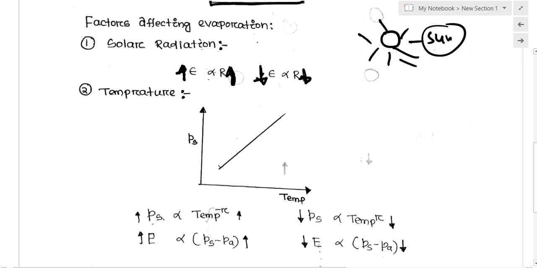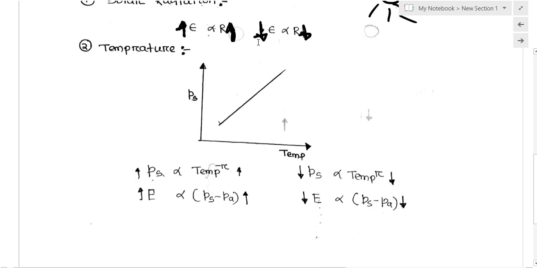The second factor which affects evaporation is temperature. There is a relation between saturated vapor pressure and temperature. If the temperature increases, the saturated vapor pressure exerted by the vapor molecules of the water increases gradually, or linearly, we can better say. So as the temperature increases, the saturated vapor pressure will increase.